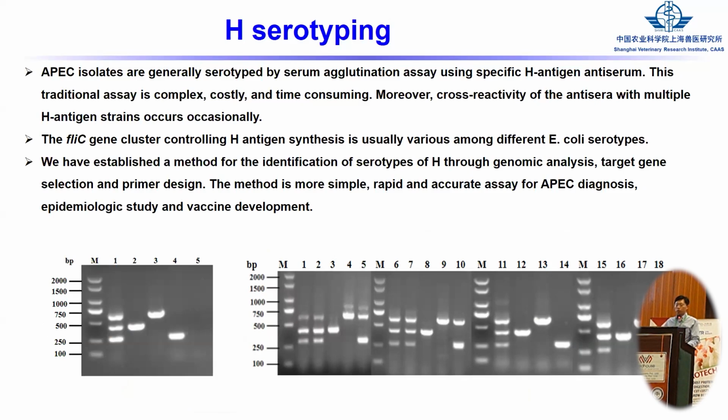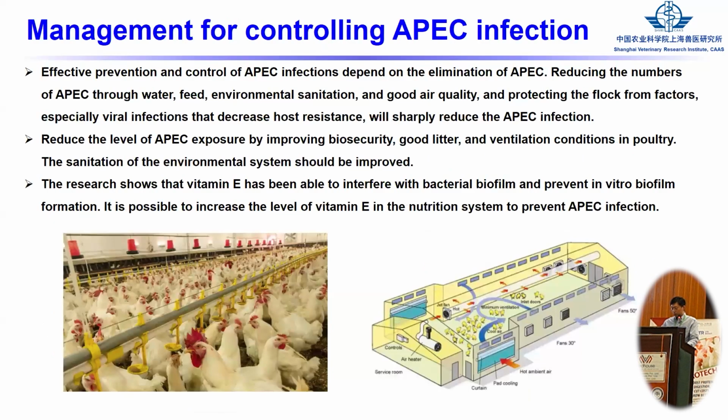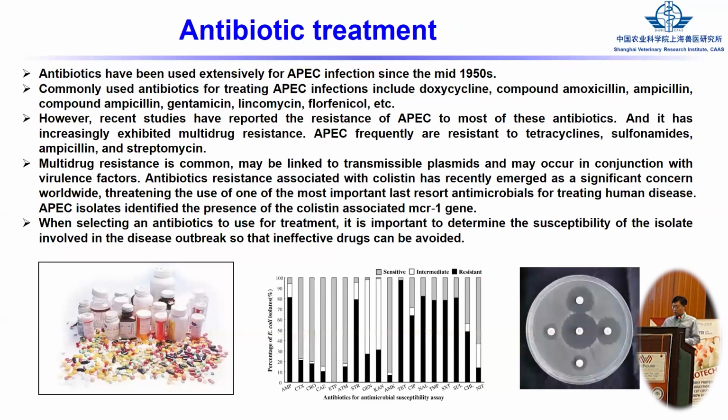For different O serotype strains, for the management and control of the APEC infection, first we manage by decreasing the APEC in the environment, in the water, and in the feed. Another one is antibiotic treatment. But I don't know what the situation is in Pakistan; in China, most of the APEC is resistant to antibiotics, so it is very difficult to use antibiotics to prevent the APEC infection.